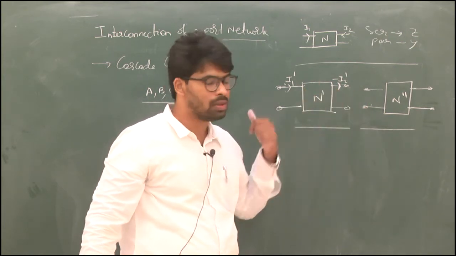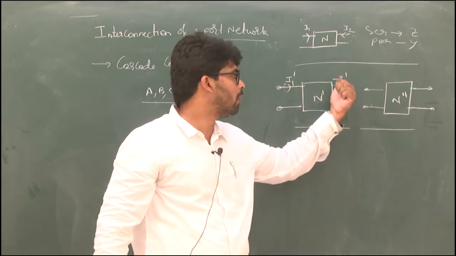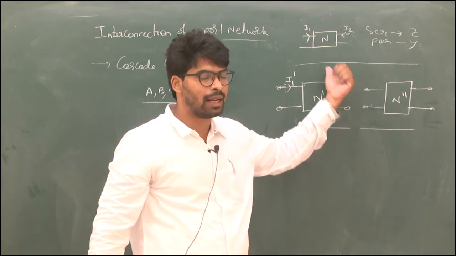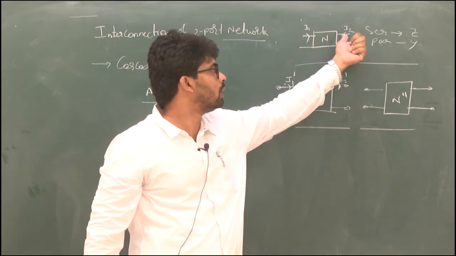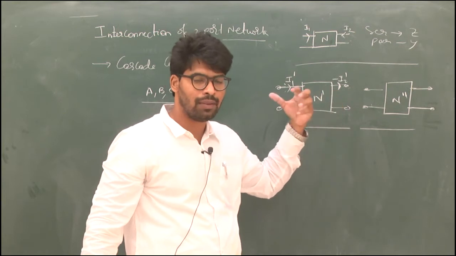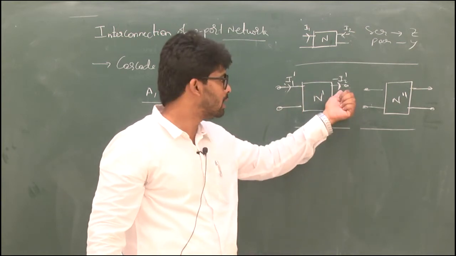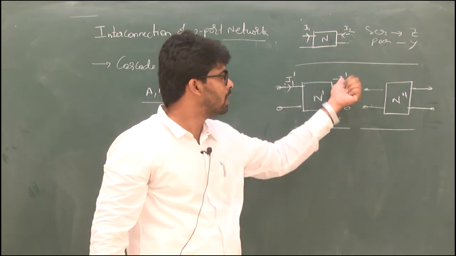If someone asks you why you take minus in ABCD parameters, the simple answer is: conventionally we take current entering at the output of a two-port network, but in ABCD parameters we send the signal from one side to the other, and the current naming is minus I2.